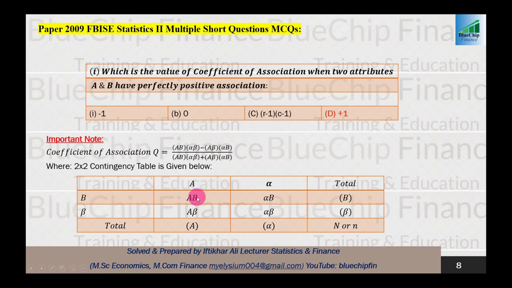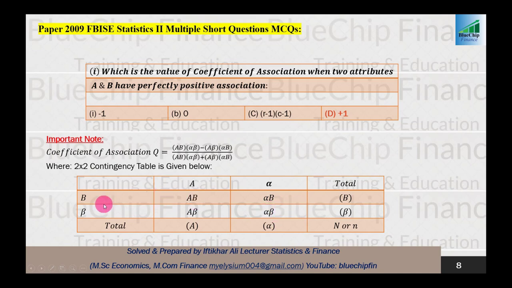For example, what should be here? A column and B row. So here we can place AB. Here alpha column and B row, so here we can place alpha B. Here A column and beta row, so the answer will be A beta. And here alpha column and beta row, so here we can place alpha beta.